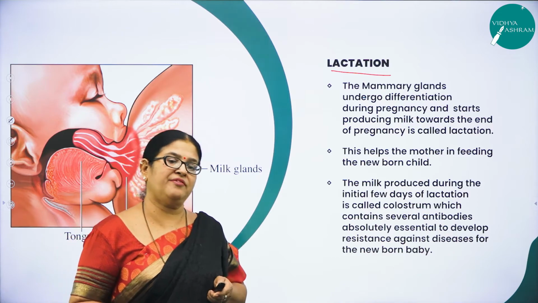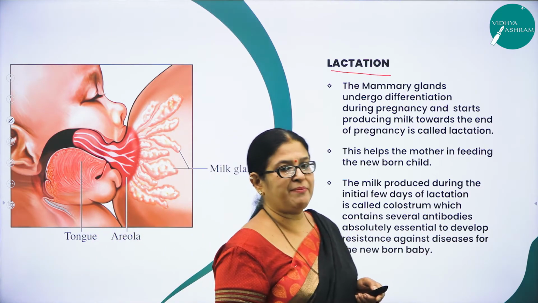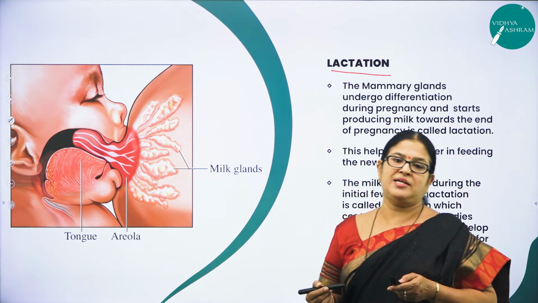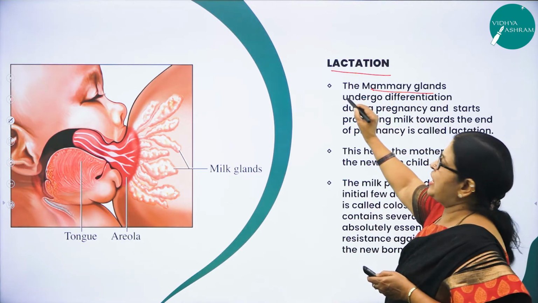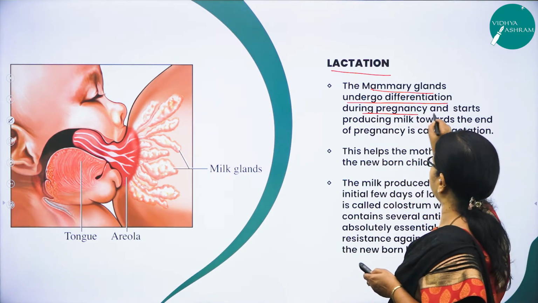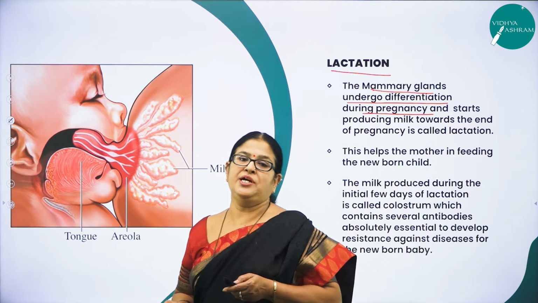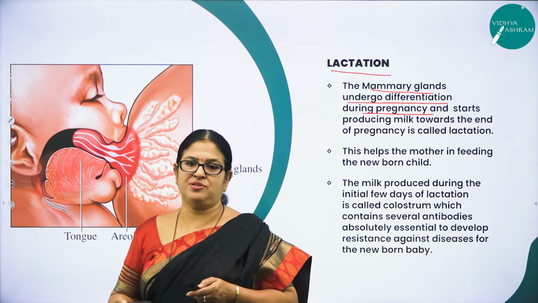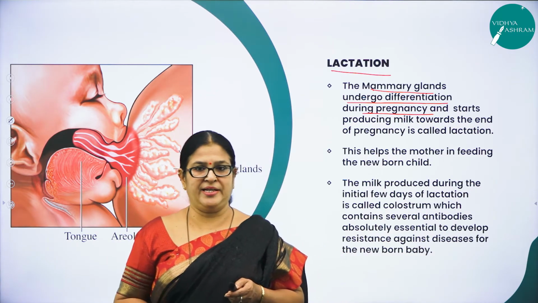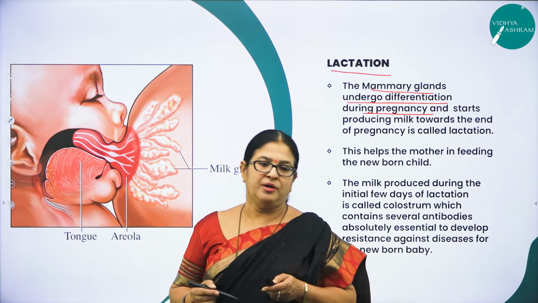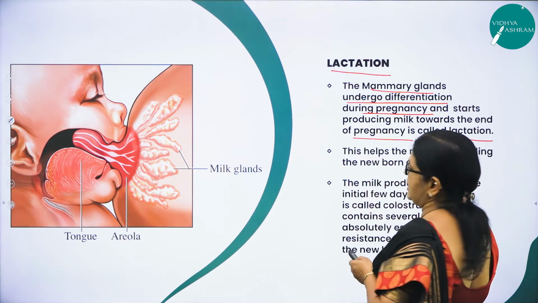Lactation is again a very important process. I think in the previous sessions you have studied that functional mammary glands are the characteristic features of the females. This mammary gland will undergo differentiation during pregnancy, that is during the 9 months of pregnancy, and starts producing milk at the end of pregnancy, and that process of production of milk by the mother at the end of pregnancy is called lactation.